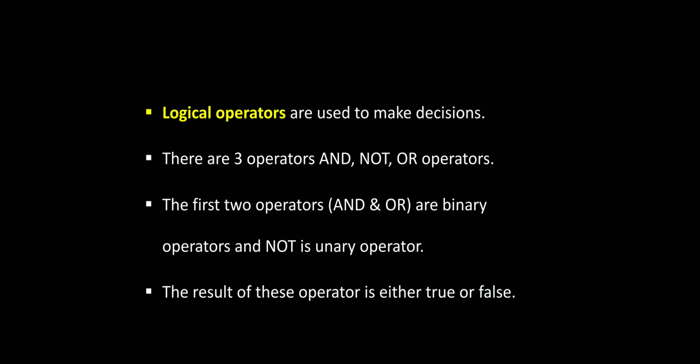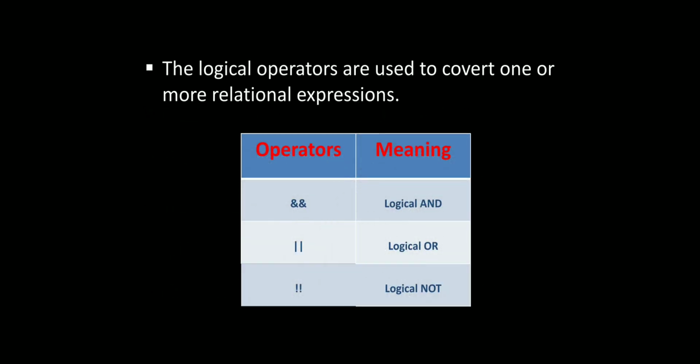The result of these operators is either true or false. The logical operators are used to combine one or more relational expressions.